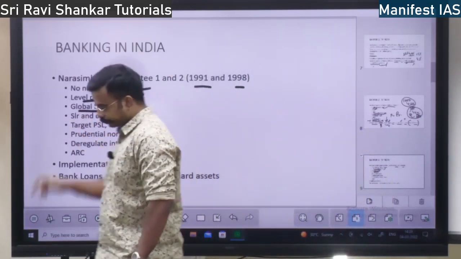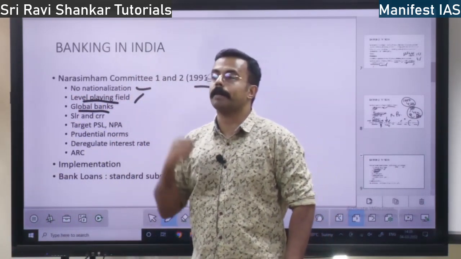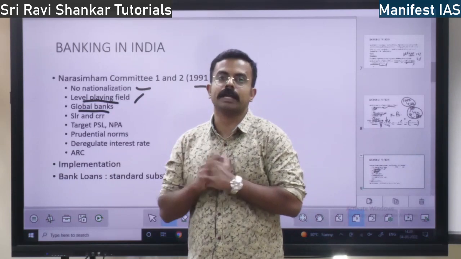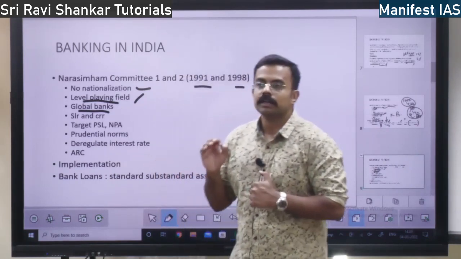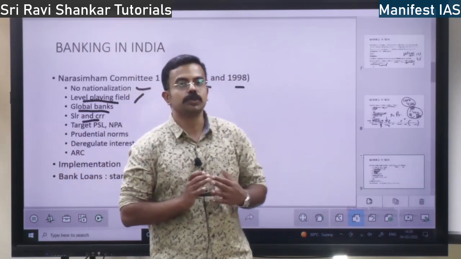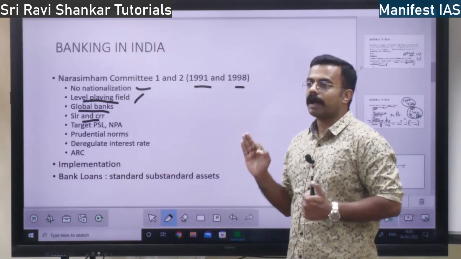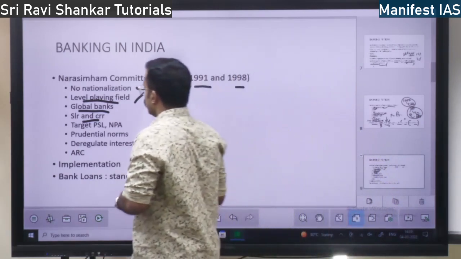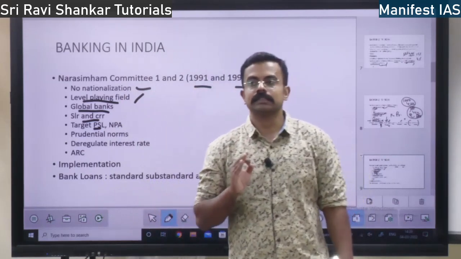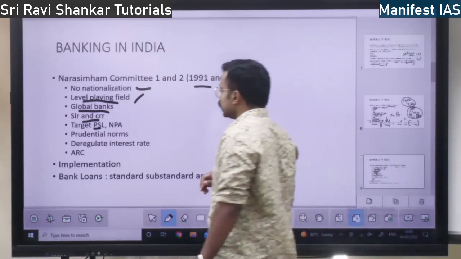And also it says Indian banks should grow up to global level. They should become global banks. They should not be confined only to India. They should become global banks. Then it says SLR and CRR should be reduced. Statutory liquidity ratio, cash reserve ratio should be reduced. Then it says target priority sector lending. Lending should be given for priority sectors.